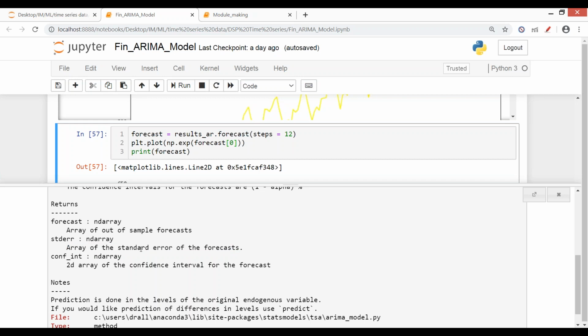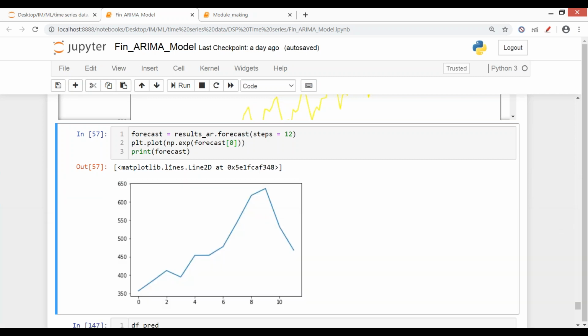Based on the values the model fit for its predictions, because we do not have any actual values for the forecast, it uses the error computed by the model when it was trained and tested on y test. Based on that it gives the standard error, which is the error that can occur in the forecast. And the third value it returns is the confidence interval, that is how confident it is about predicting that forecast value.